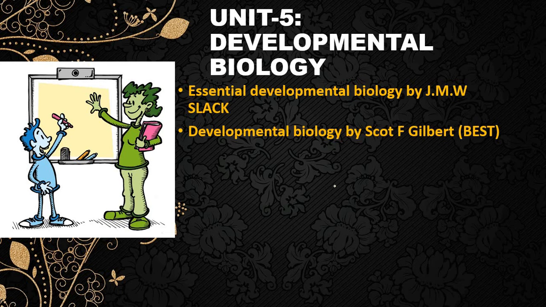Now the fifth unit, that is developmental biology, and the evergreen book for developmental biology is Gilbert. And apart from this you can also prefer Slack. So it's totally up to you, but from my point of view, the papers are designed according to the new pattern, like the examination which was held just in December. By seeing that pattern we can say that the examiner asks the maximum of the portion from Gilbert only. So it would be better if you prepare according to the information given in Gilbert.